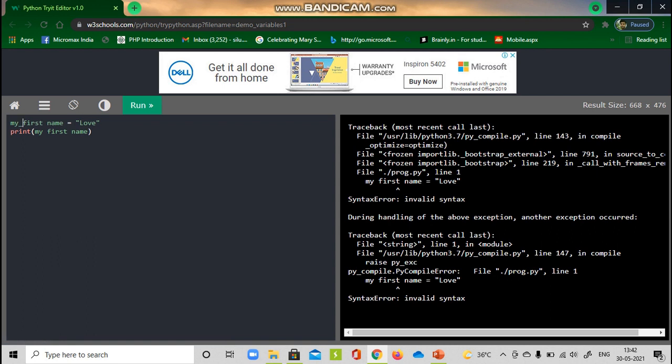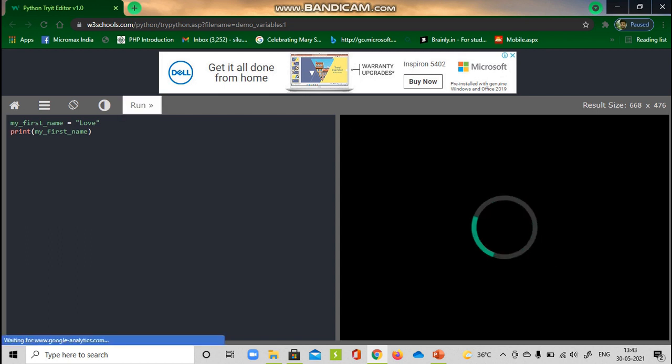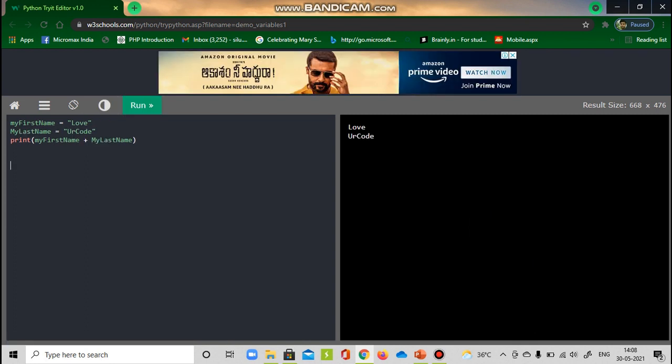You can either type an underscore in between the words, and this would be the snake casing, and then try running the code. Yes, our code works. Now, what if you want to combine the data of your variables? You can simply do that with the help of a plus operator. So when you use a plus operator within your print statement, it simply concatenates the results of both the variables.